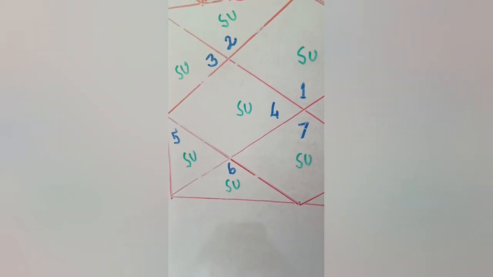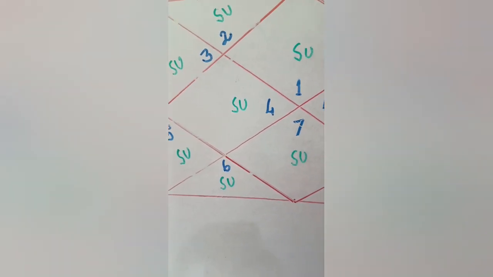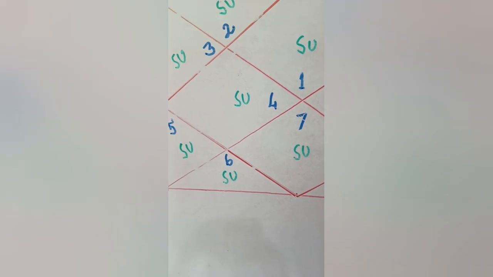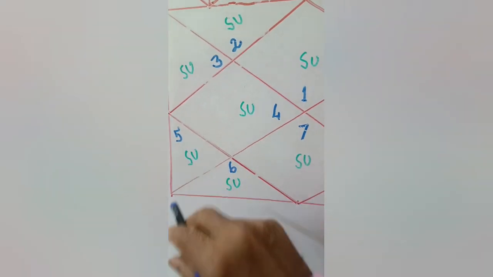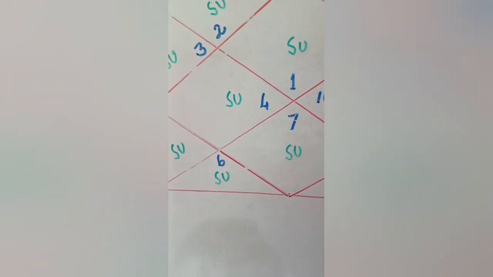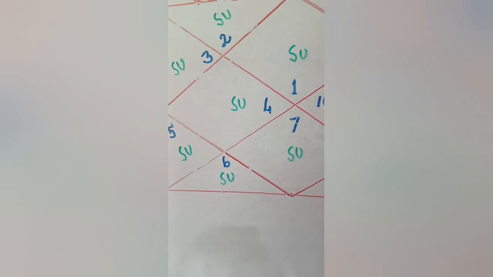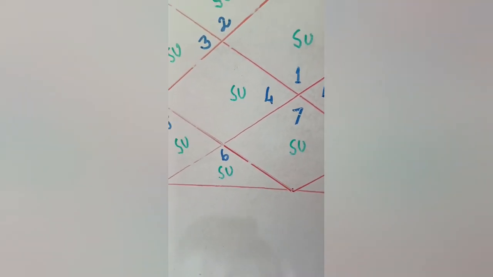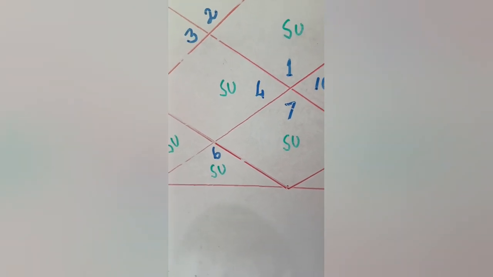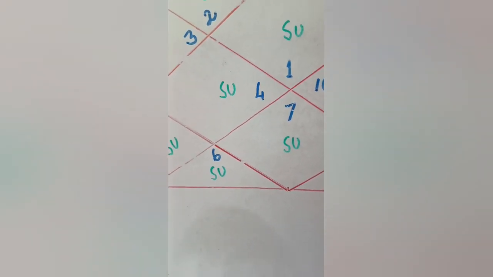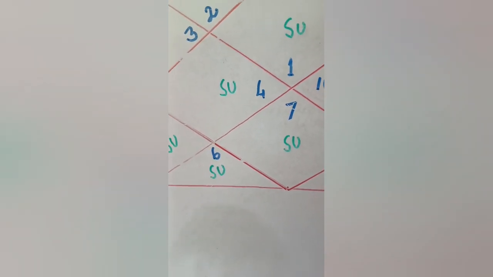In the 1/10 relationship, when Sun is placed in the first house and Mars is posited in the 10th house, they give a good effect. If Sun is posited in the first house and Mars is posited in the 5th house or the 9th house, that also gives a good effect. So the Sun-Mars combination we have to analyze properly: where Sun is posited, and where Mars is posited with respect to Sun. Also, a malefic planet posited in an Upachaya Bhav gives a good effect with respect to Sun.